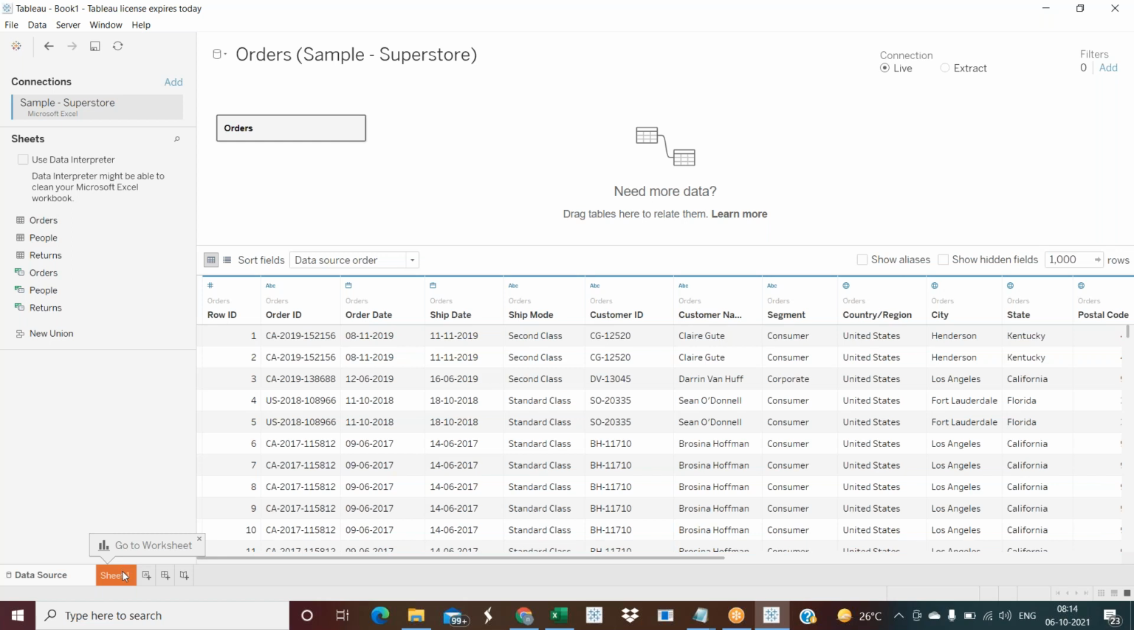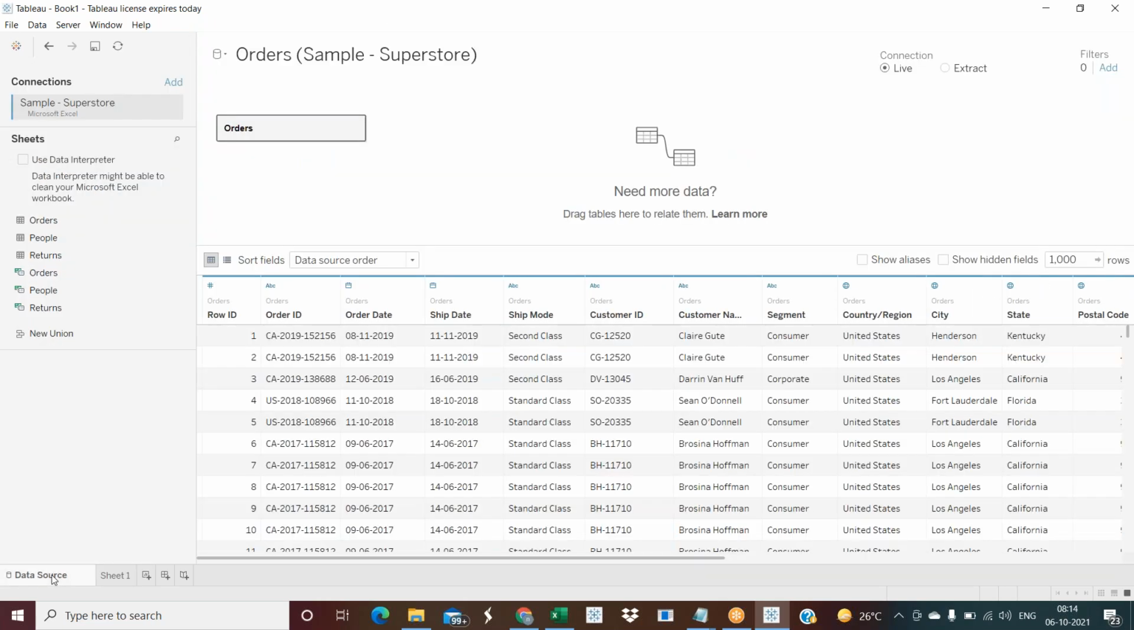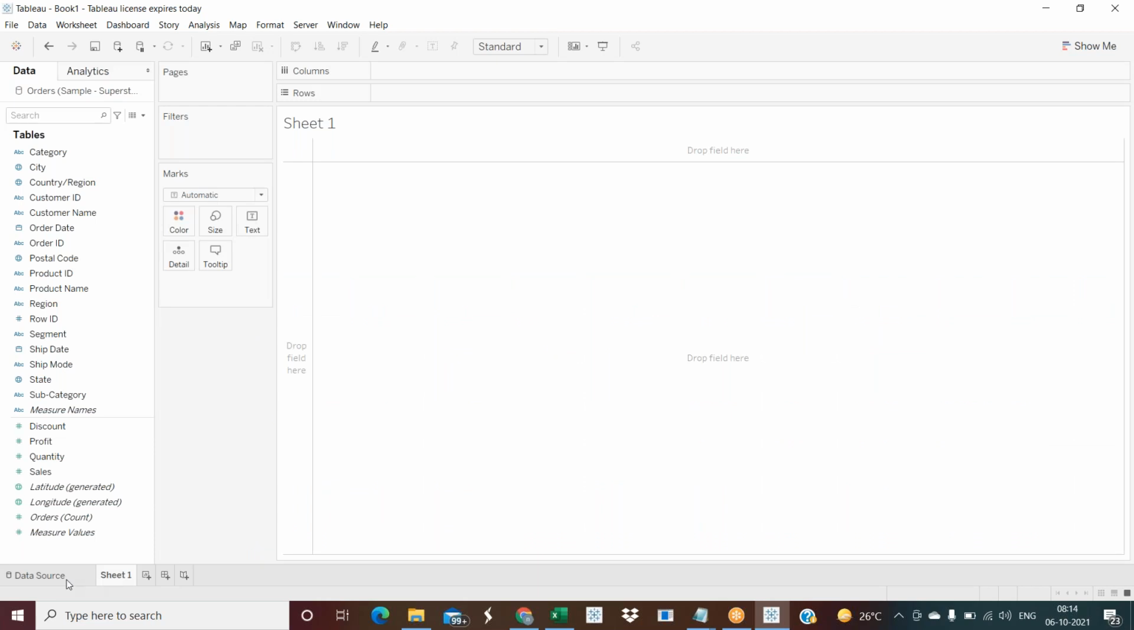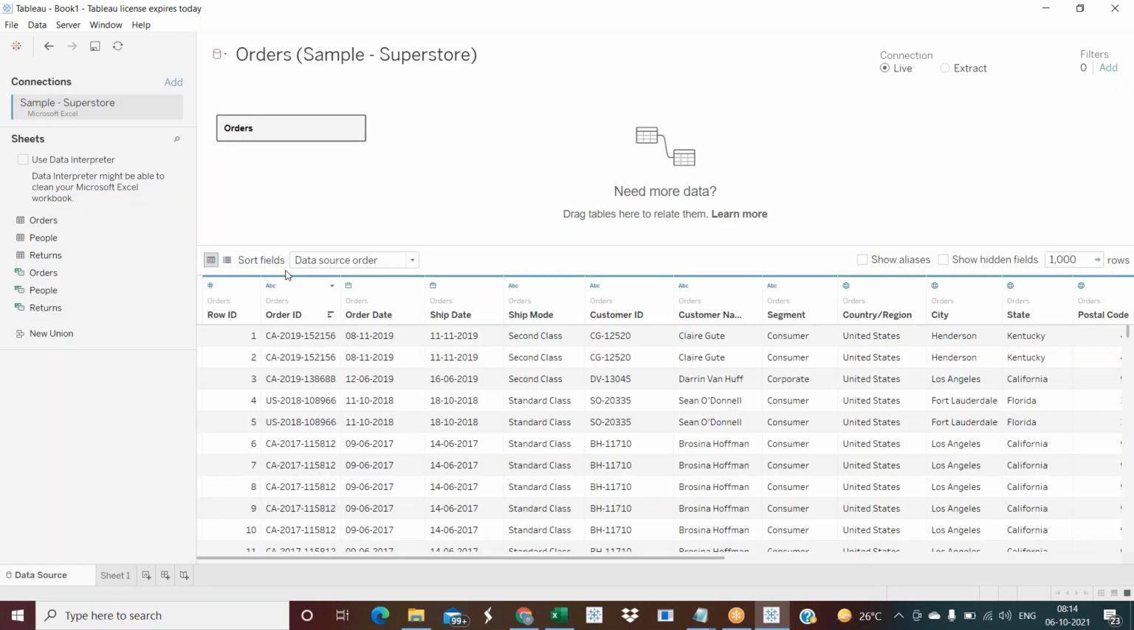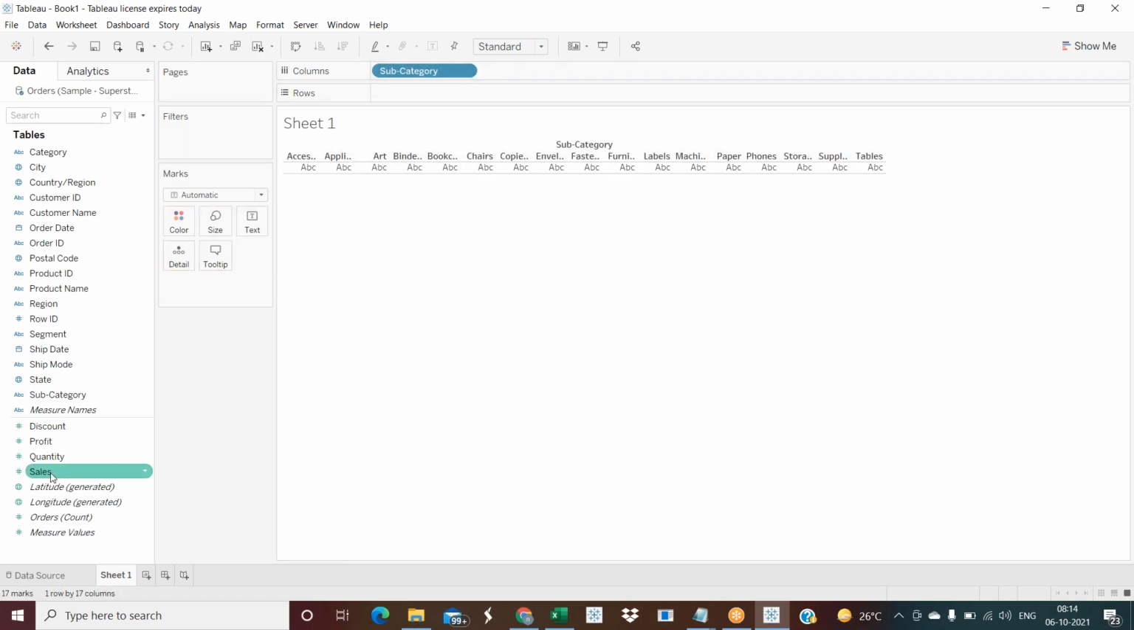Whenever you go to sheet 1, this is the development page. So this is the data source page and this is the development page. Here we can prepare and connect the data, and here we will create reports and dashboards. We will see how we create them. For example, with subcategory, I'm just creating a basic simple report.